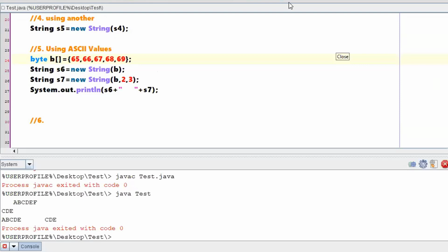As she asked, if you make it int instead of byte, what will be the result? Is it showing any error if I make it an int? I did it, but we must use string dot value of b. But the output is different. I don't know why.